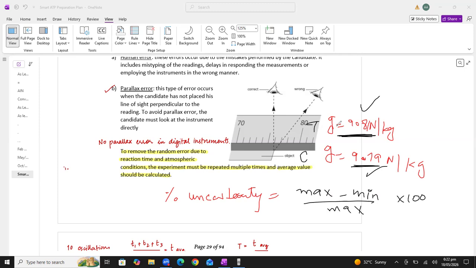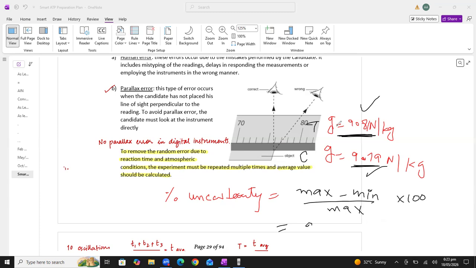I always ask you to use this formula because I found it in the mark scheme of A level past papers. So please use this formula. Sometimes some teachers use the average value here. Am I right, Vanya? Some teachers use the average value, but I will not recommend that, beta. Use maximum minus minimum divided by maximum. Now we can calculate the percentage uncertainty and check whether our value is correct or not.